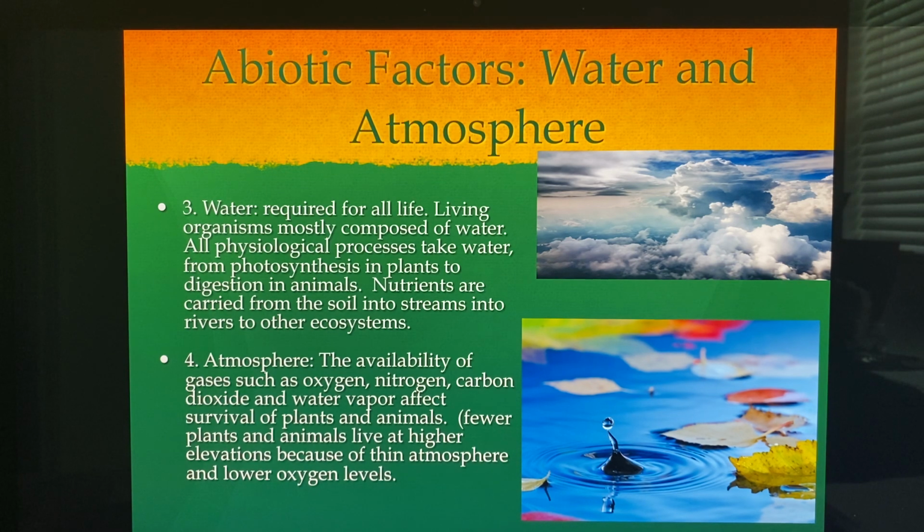We have to have just the right amount of oxygen in our atmosphere. And the plants need just the right amount of carbon dioxide. And we need nitrogen also. And of course, we need water vapor. Now, of all the planets in our solar system, none of them have the exact amount of oxygen as we do on Earth. In fact, they haven't found any place like Earth where life can sustain itself outside of Earth.